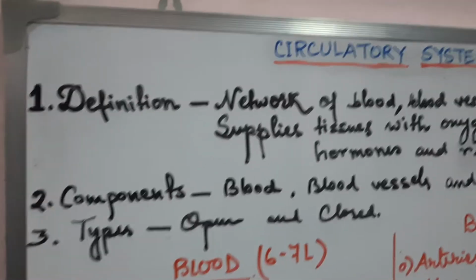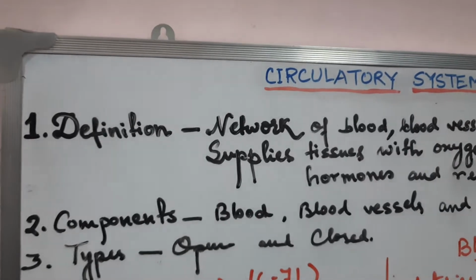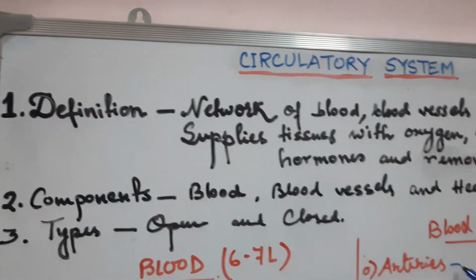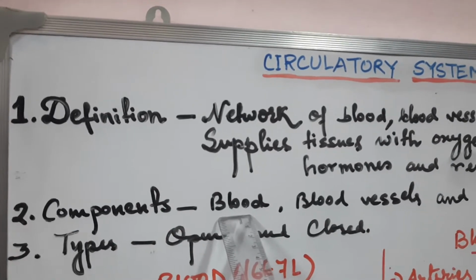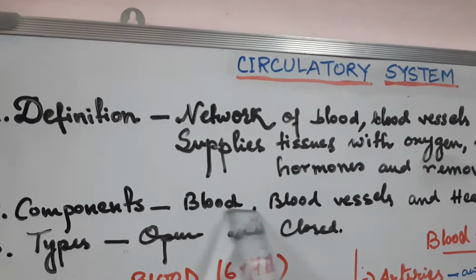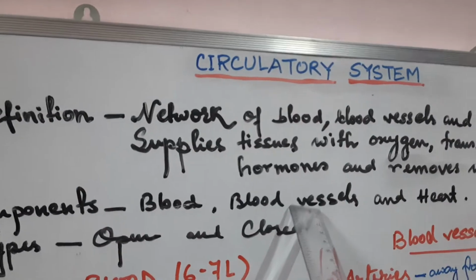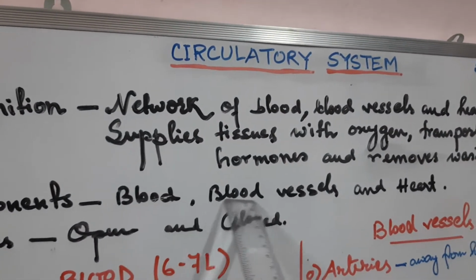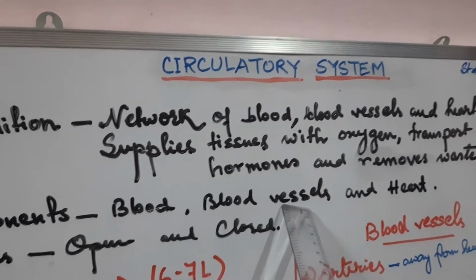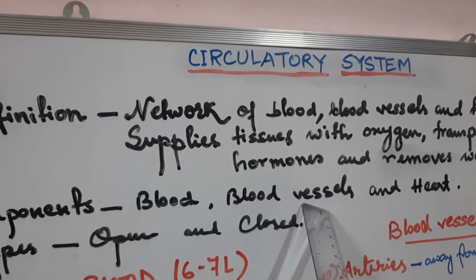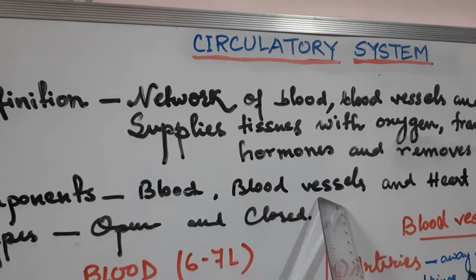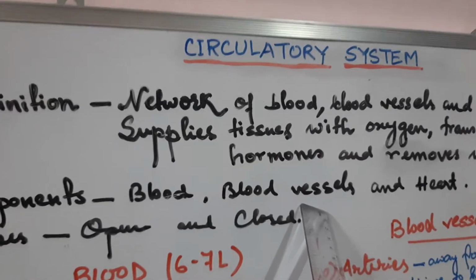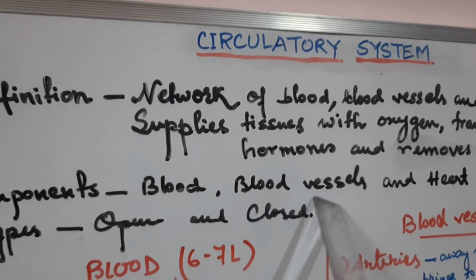As we go on with the circulatory system, we should know what the components that compose the circulatory system are. It is obviously the blood which is getting circulated, and this is getting circulated through the blood vessels. When the blood is circulated through the blood vessels, that kind of circulatory system is called a closed circulatory system, which is observed in vertebrates as well as in earthworm.